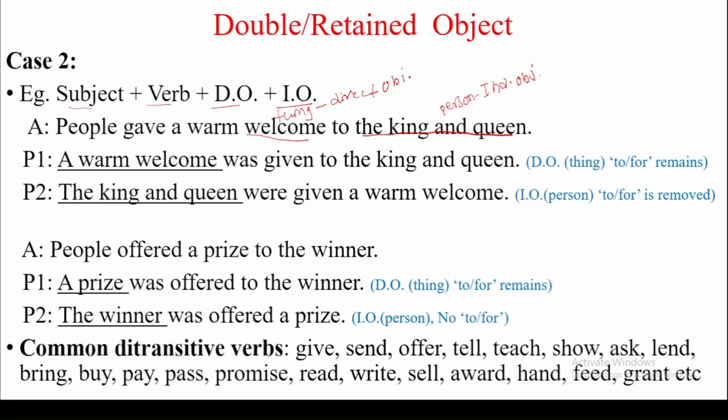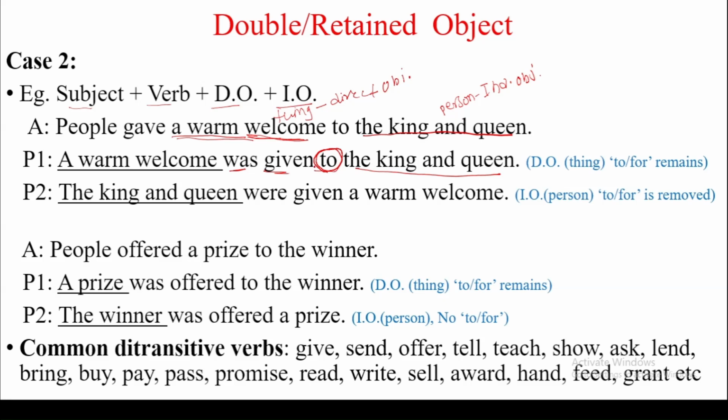The first is that if we use the direct object, a warm welcome, then: a warm welcome was given to the king and queen. So here if we use the direct object as subject, we have to use to or for.